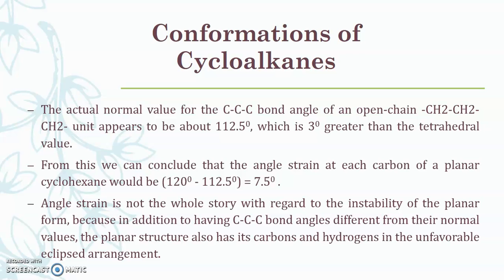Angle strain is not the whole story with regard to the instability of the planar form, because in addition to having carbon-carbon-carbon bond angles different from their normal values, the planar structure also has its carbons and hydrogens in an unfavorable eclipsed arrangement. Means angle strain, what is it?